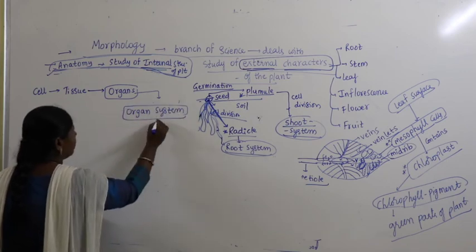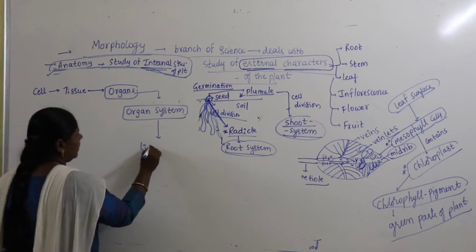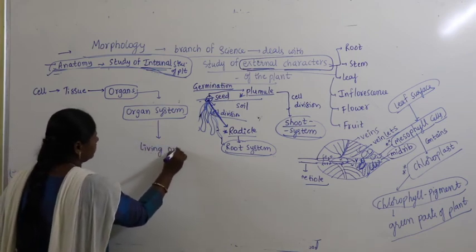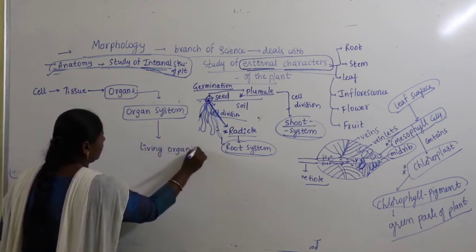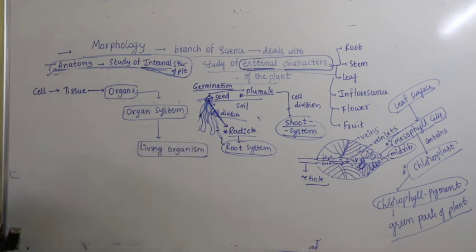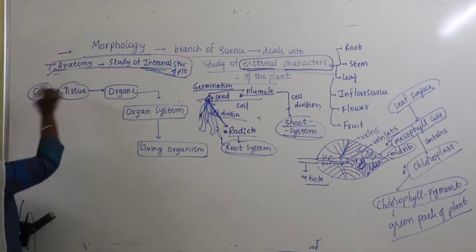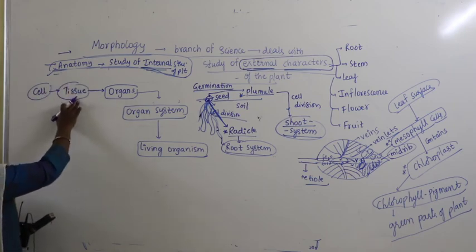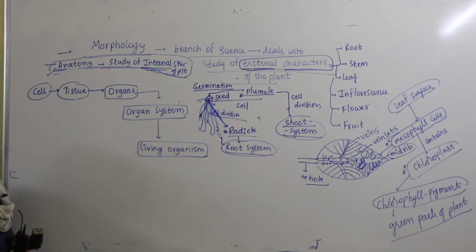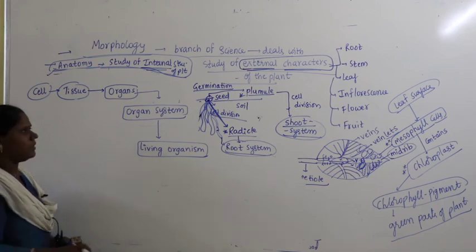Organ systems join together and lead to the formation of a living organism. So, cells group to form tissue, tissues join to form organs, organs join to form an organ system, and finally it leads to a living organism.